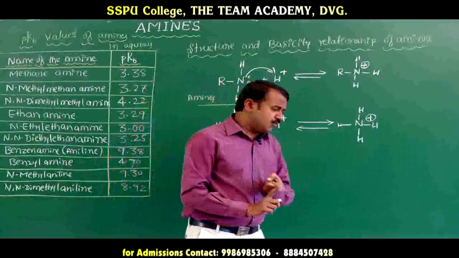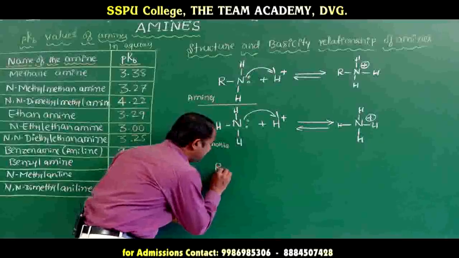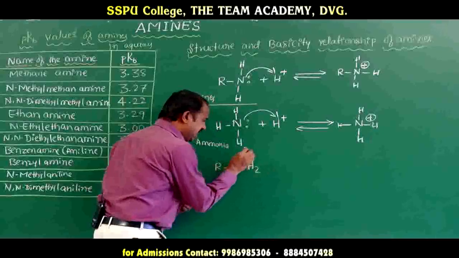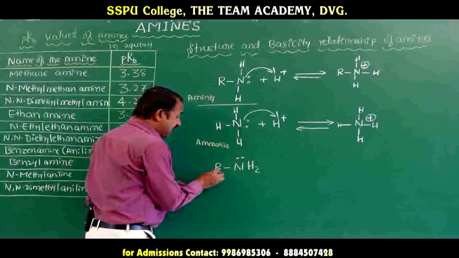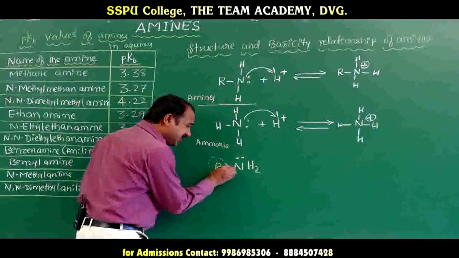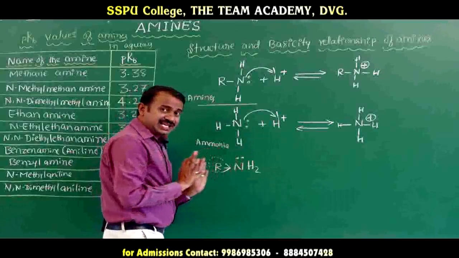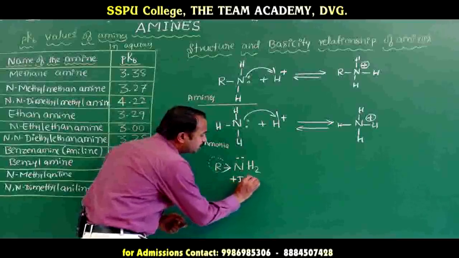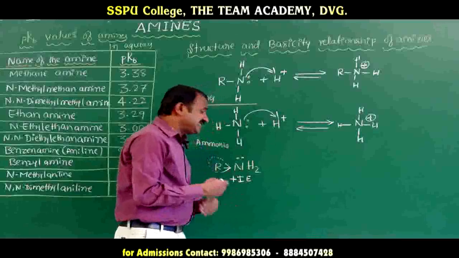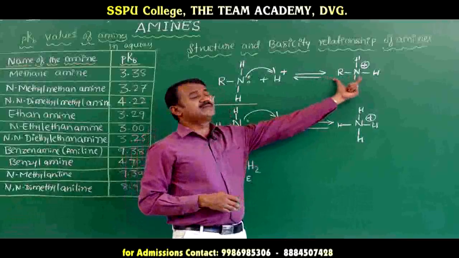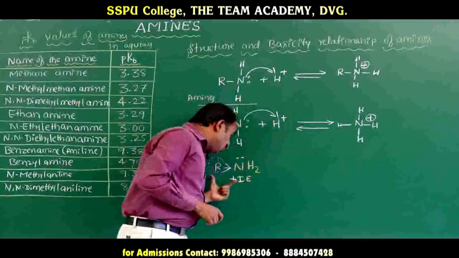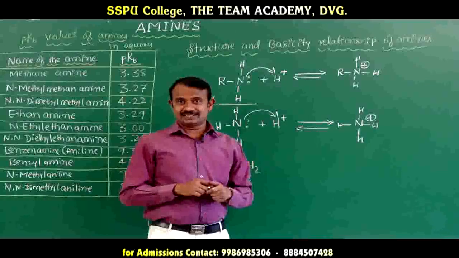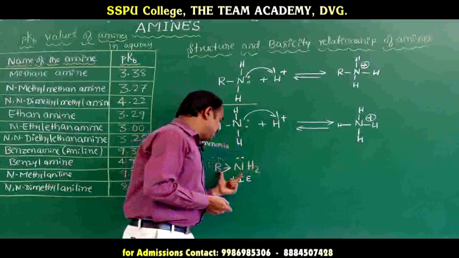The alkyl amine is RNH2, an amine which contains a lone pair of electrons. The alkyl group releases electrons to nitrogen, which is a positive inductive effect. With the positive inductive effect, the alkyl ammonium salt is formed. Due to the positive inductive effect, basicity increases. So comparing with alkyl amines, the basicity increases.